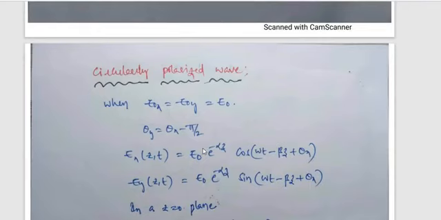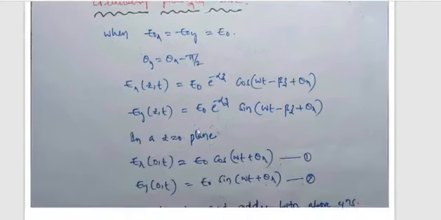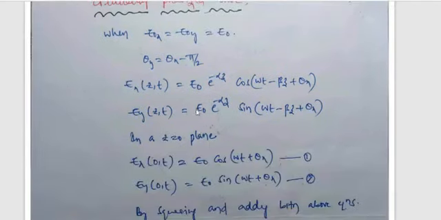When E0x is equal to E0y, both equal to E0, where theta y is equal to theta x minus pi by 2, Ex(z,t) is equal to E0 times e power minus alpha z times cos(omega t minus beta z plus theta x). Then Ey(z,t) is equal to E0 e power minus alpha z sin(omega t minus beta z plus theta x).